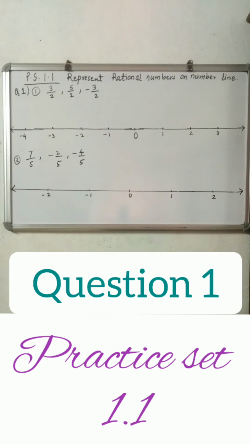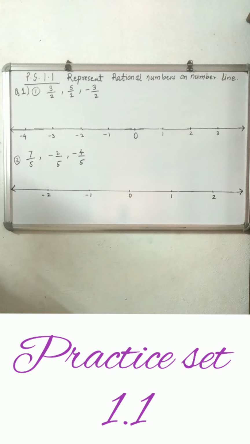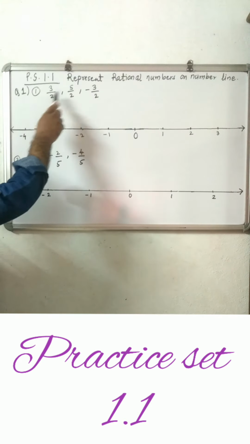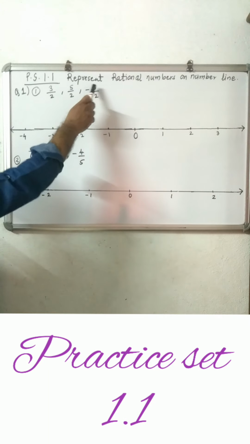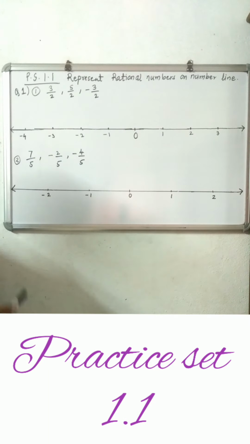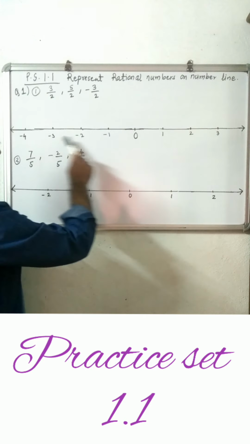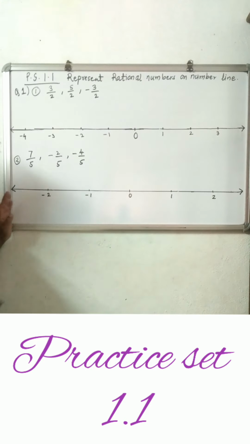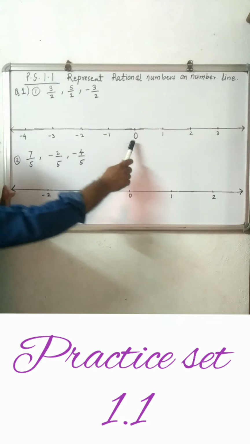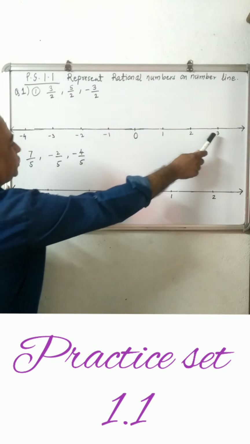Okay, now practice set 1.1, representing rational numbers on the number line. Now how to show these rational numbers on the number line? The first example is 3 upon 2, 5 upon 2 and minus 3 upon 2. These numbers we have to show on this integer number line. You can see here 0, and on the right hand side 1, 2, 3.